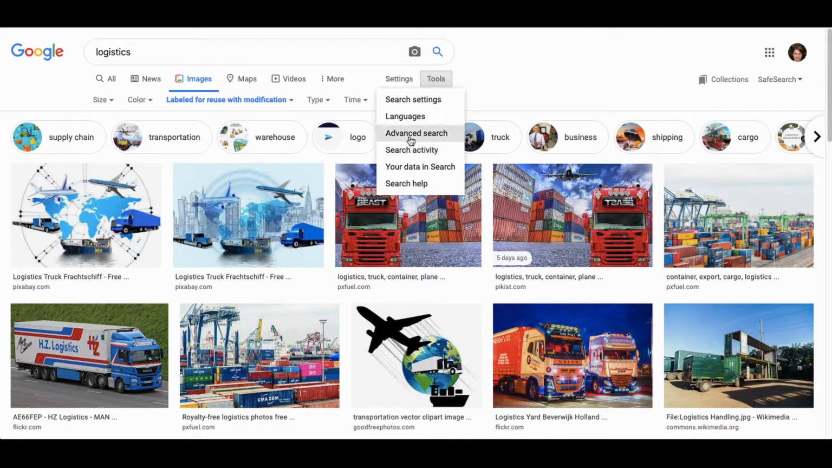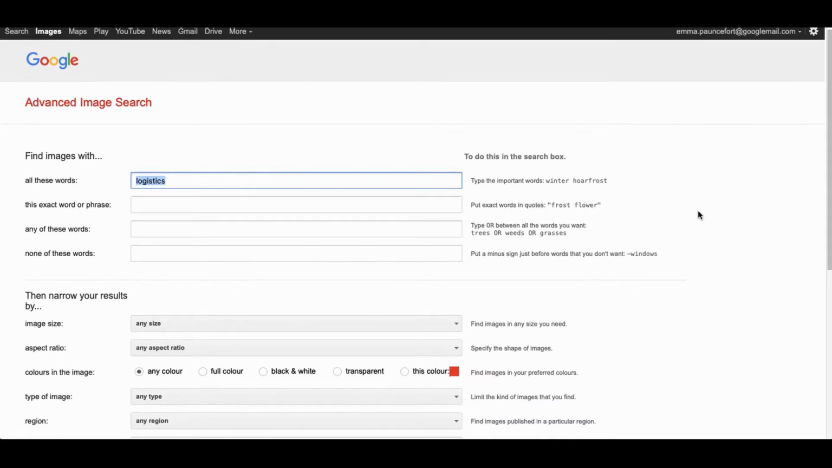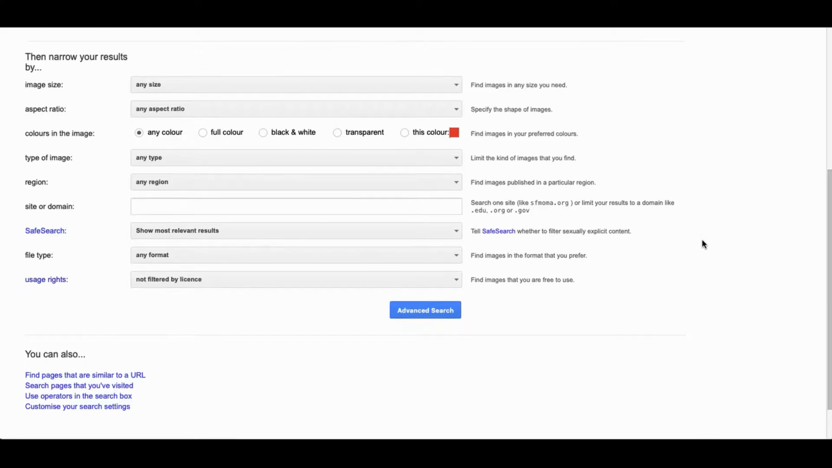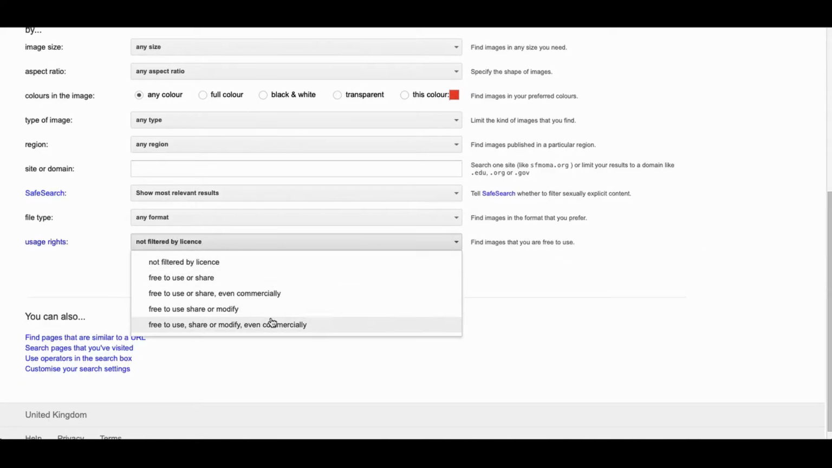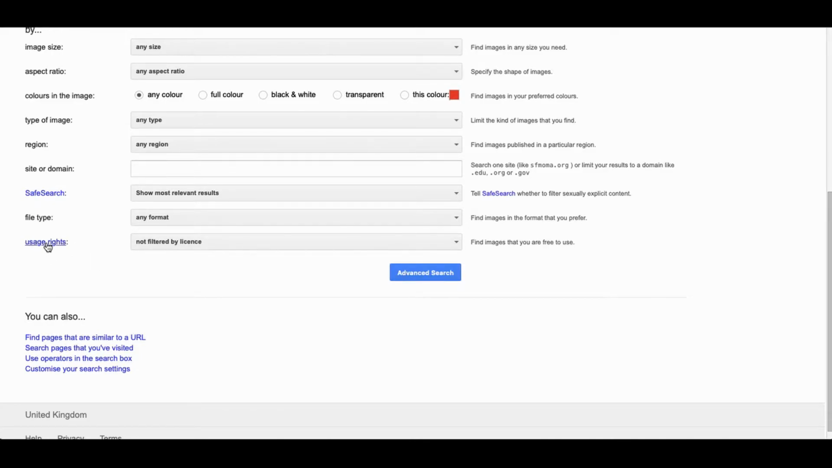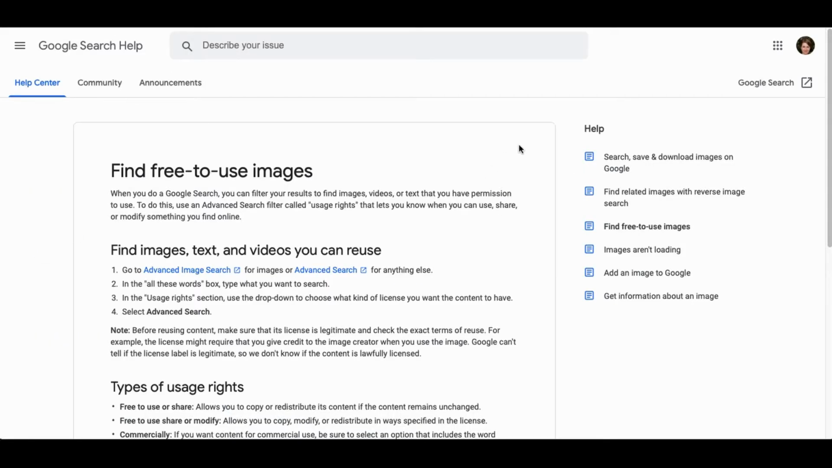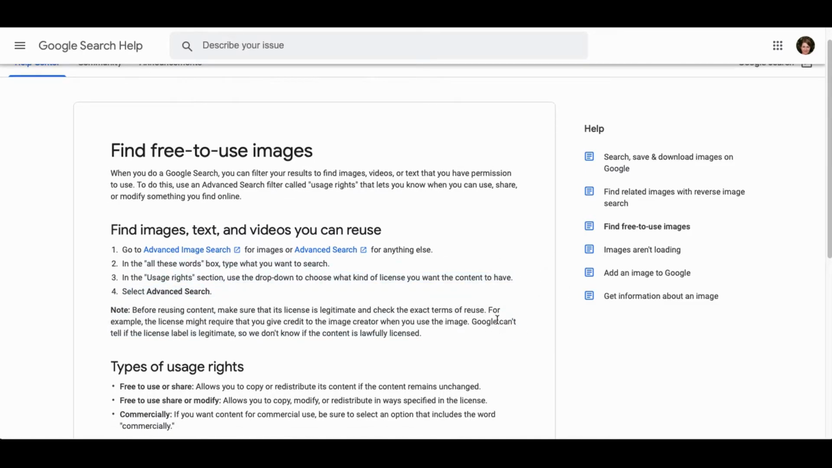So let's go back to that advanced search, and here, not filtered by license, we had picked this one down here. But if you see here, we have a link, usage rights, and we have Google setting out their position on their find free to use images. I want to draw your attention to this part here.